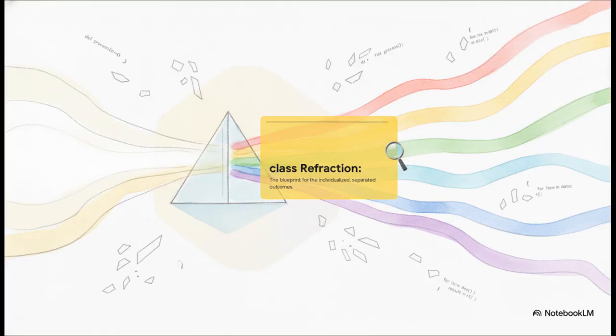Which naturally brings us to the inevitable result, class Refraction. Now this is absolutely crucial. Refraction is the coding metaphor for the individual. It's the blueprint for the shattered but distinct pieces of that original source. Once the white light passes through the prism, it splinters into all these individualized outcomes. So if the white light is the universe, the refraction, well, that's us. The distinct entities experiencing our own specific wavelength of existence.